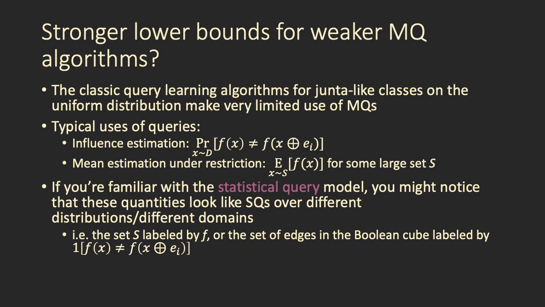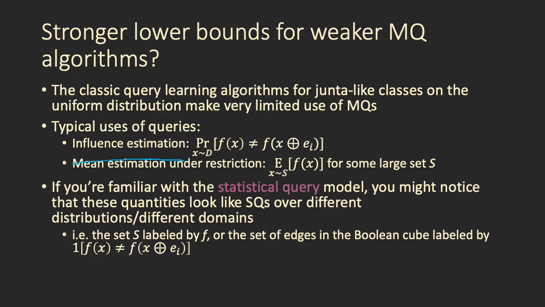Now we're going to move toward our next result, which is a stronger lower bound for a more specific class of membership query algorithms. As I mentioned earlier, there are some classic well-known learning algorithms for junta-like classes, so classes that contain k-juntas, on the uniform distribution that are much faster than their random example analogs. However, these algorithms all make very limited use of membership queries. Typically, the queries are used to determine how relevant variables are. That's this influence estimation task.